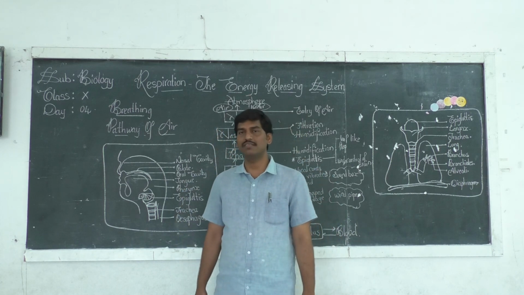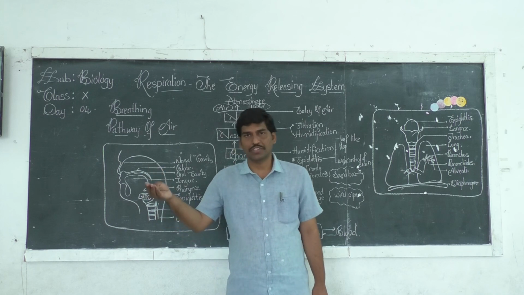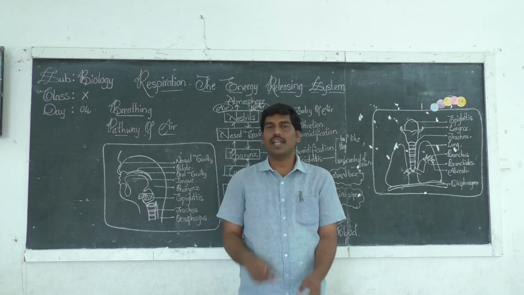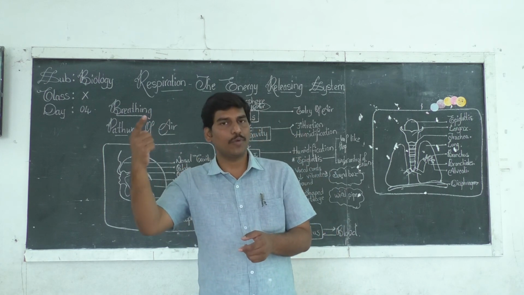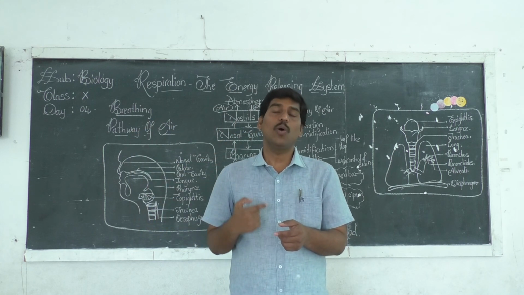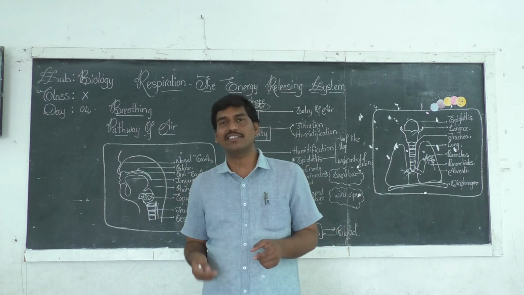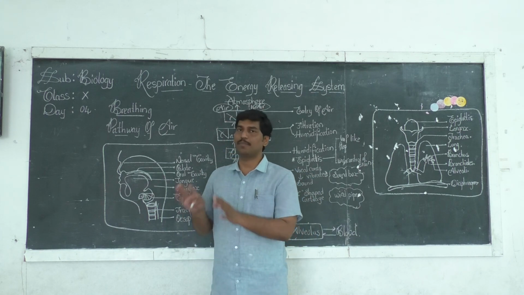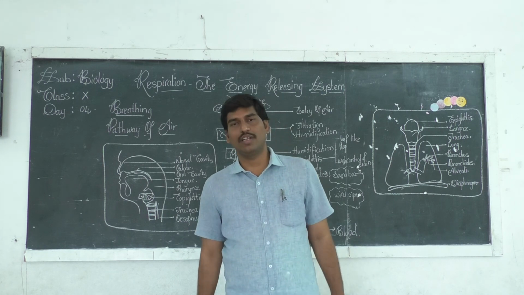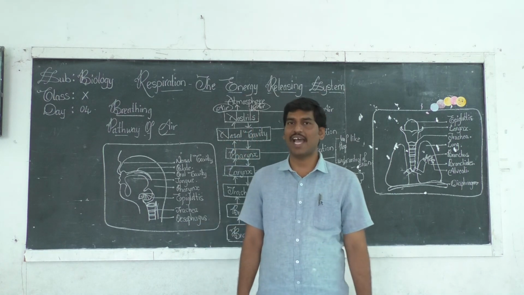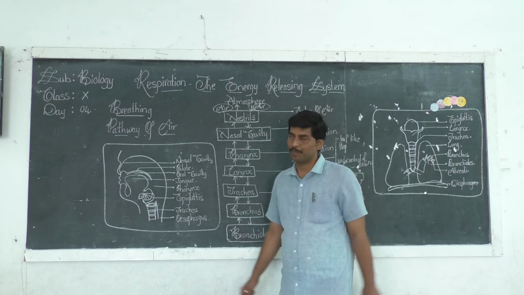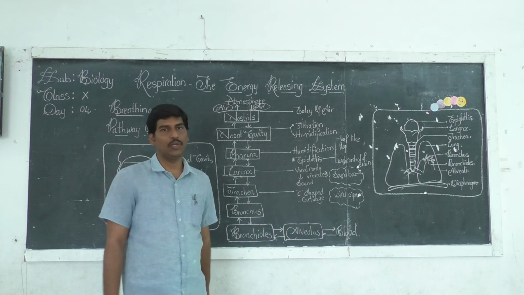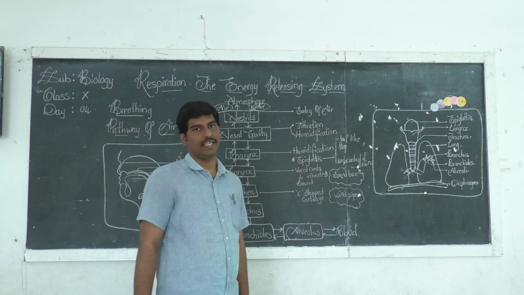So that means the air from atmosphere is entering into our lungs. Now, from atmosphere till our lung level, what are the different parts the air is traveling? Let us see that in the pathway of air. So, let me announce today's topic as pathway of air. Now, pathway of air we are looking at during breathing.